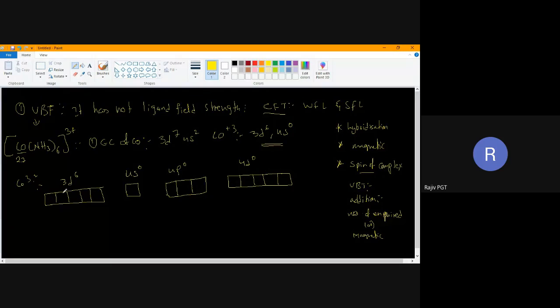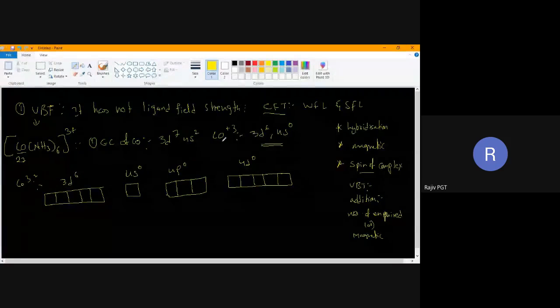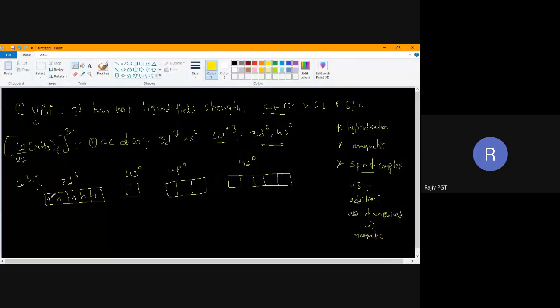I have explained this in detail when I was teaching VBT. Now look here, 6 electrons are there. How do we know, sir? We have calculated 6 electrons: 1, 2, 3, 4, 5, 6 have filled electrons. Now look into the ligand. NH3 is WFL or SFL? What is the donor atom here? Nitrogen. If the donor atom is nitrogen, it is strong field or weak field?